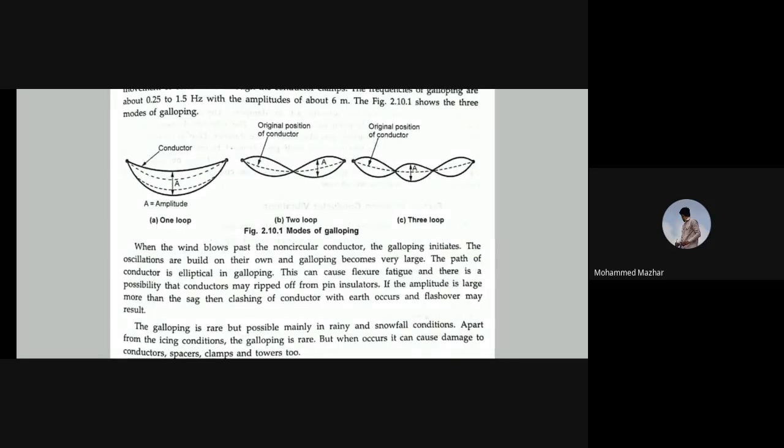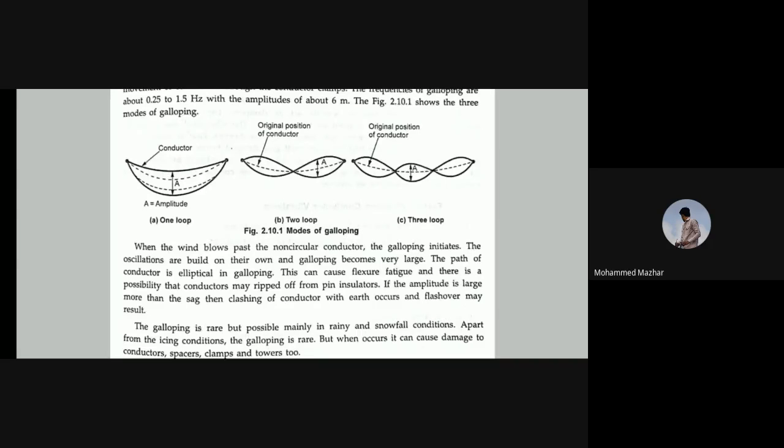The oscillations build on their own and galloping becomes very large. The path of the conductor is elliptical and in galloping, this can cause flexure fatigue and there is a possibility that conductors may be ripped off from the pin insulators. Imagine, if it is ripped off from the pin insulators, the conductor will fall and it will break. If the amplitude is large, more than the sag, then clashing of conductors with earth occurs and flashover may result.